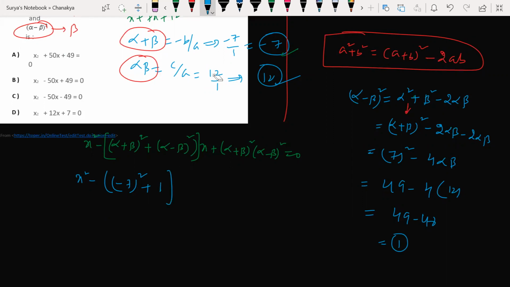Any doubts? No, sir. So x square minus alpha plus beta whole square, 7, minus 1 whole square is equal to 0. So x square minus, 49 plus 1 is 50x. Where do you have an option? Option D is not possible. Option A is not possible. Either option B or C. Look at this here. Why? Because I have minus 49 here. Minus 49 is not possible here. Plus 50. So x square minus 50x plus 49 is equal to 0. Correct? Option C is correct.